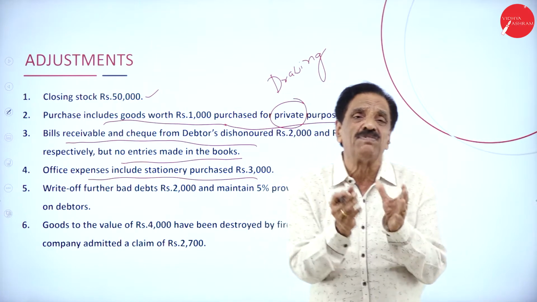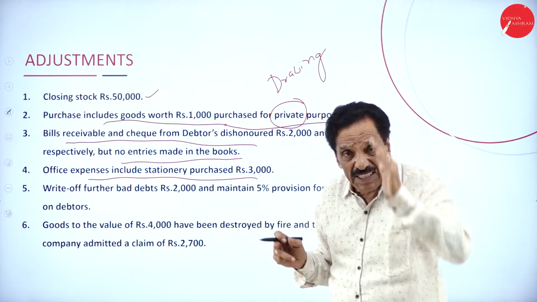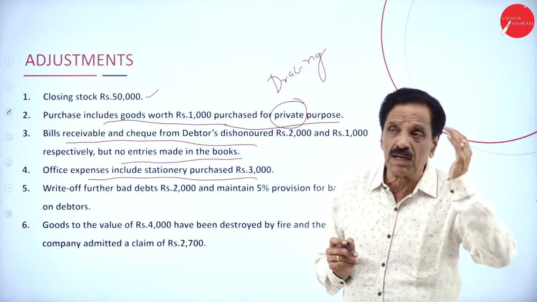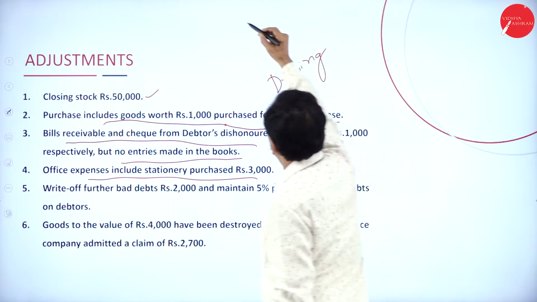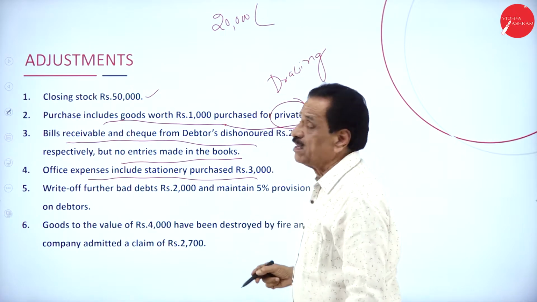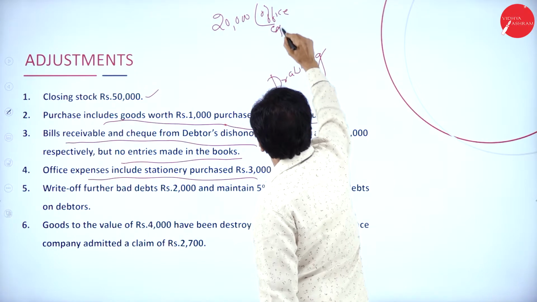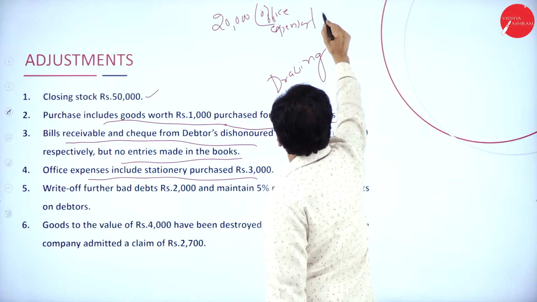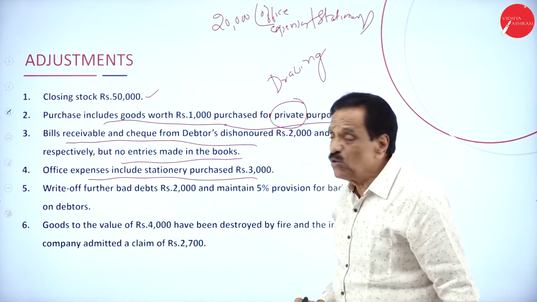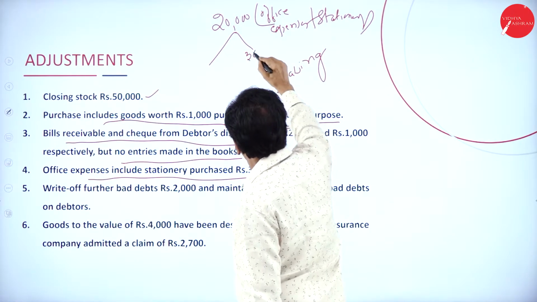If the office expense and stationery together is 20,000, and 3,000 is stationery, deduct 3,000. 17,000 becomes the office expenses, 3,000 becomes the stationery. So you bifurcate like this.